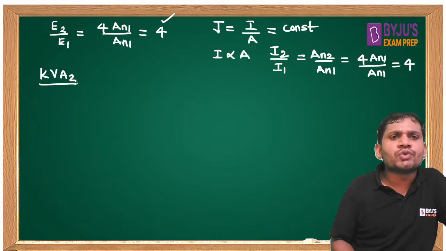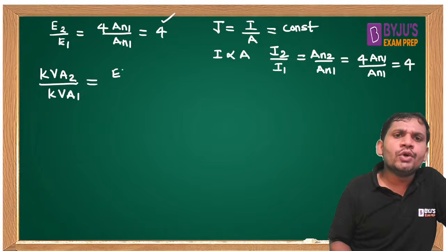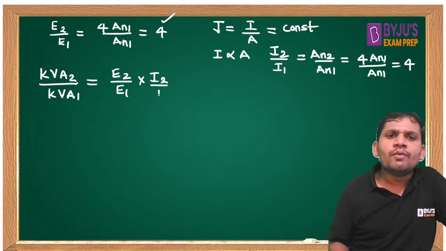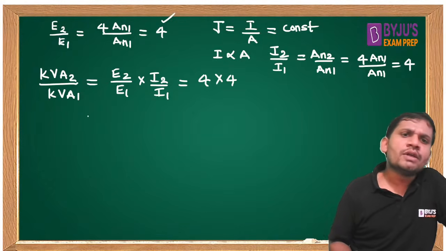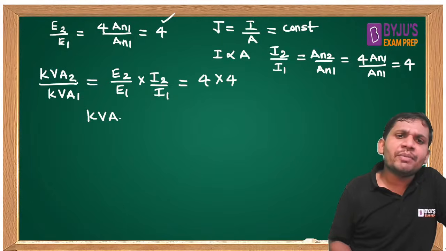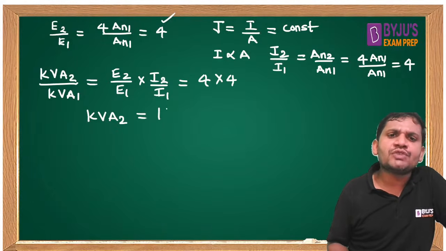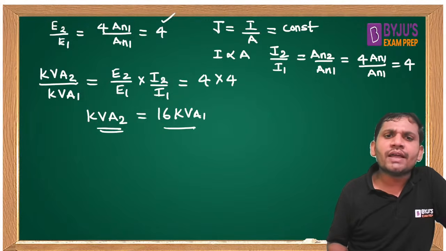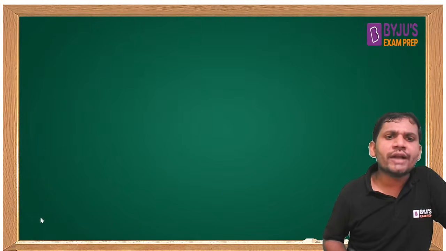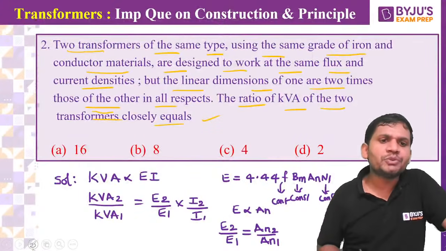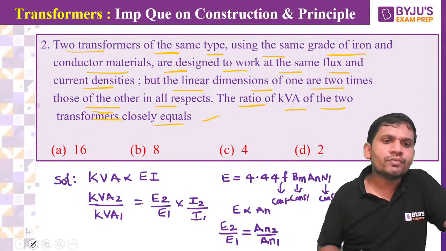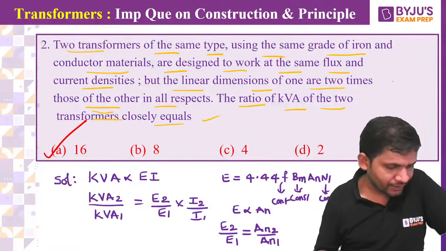Now, what is kVA2 by kVA1? What is the formula, students? kVA2 by kVA1 equal to E2 by E1 into I2 by I1. E2 by E1 you got 4, and I2 by I1 is also 4. That's why if linear dimensions are double, kVA of one transformer is 16 times the kVA of the other transformer. Then which option is correct? Option A is correct.